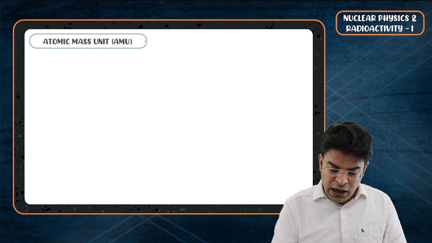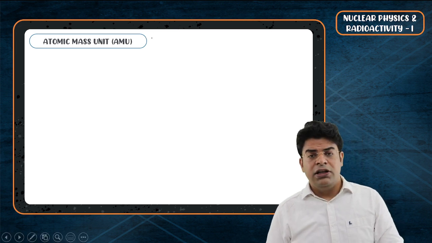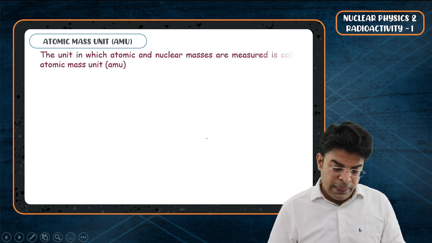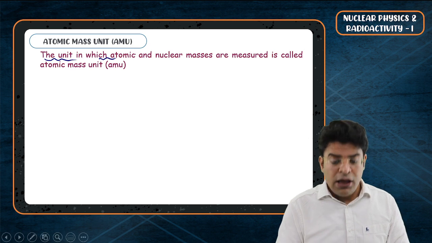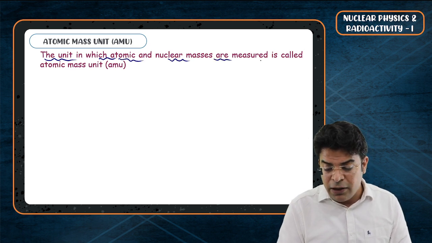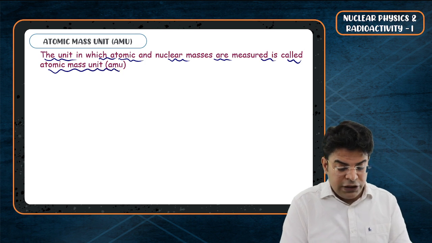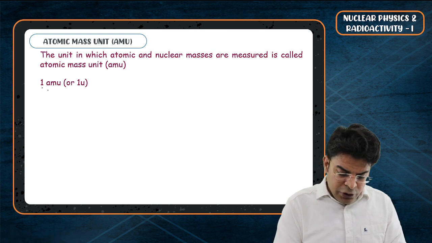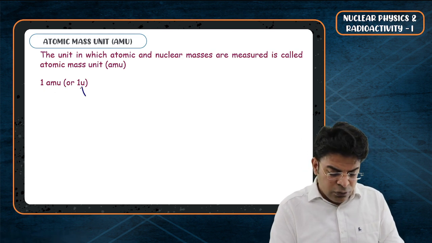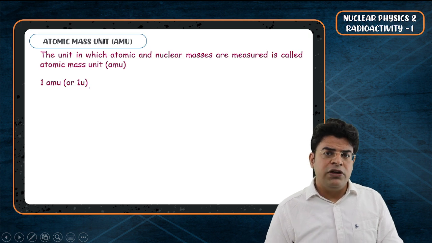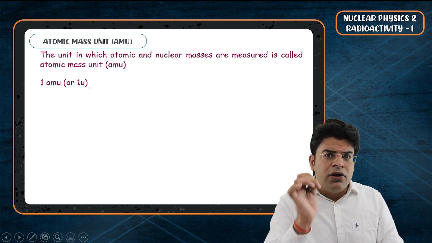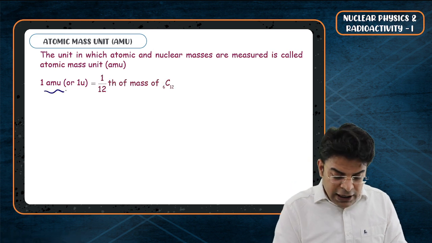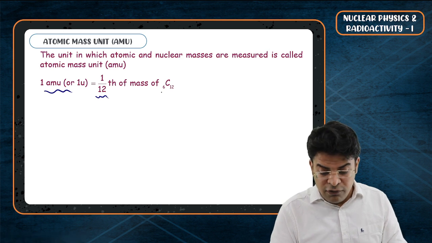Moving on, let's talk about atomic mass unit. Many a time it is asked, what is 1 AMU? And you should know the basic definition of it. The unit in which atomic and nuclear masses are measured is called atomic mass unit. Now, what is the proper definition of 1 AMU? 1 AMU, sometimes written also as 1U, is nothing but 1/12 of the mass of a carbon 12 nucleus.